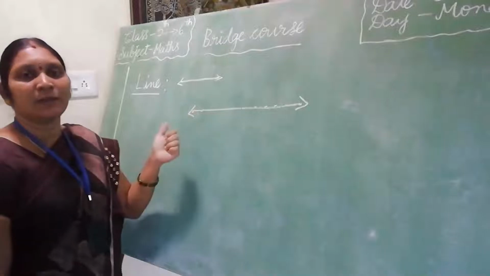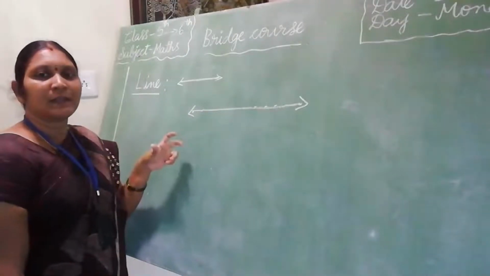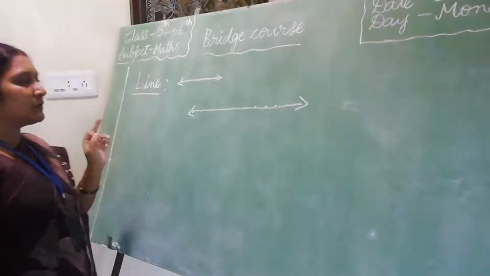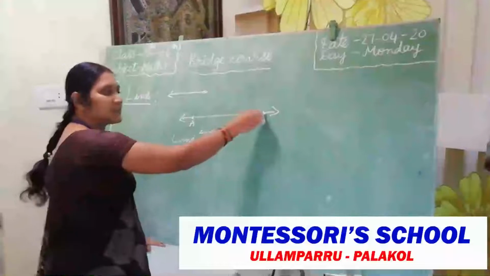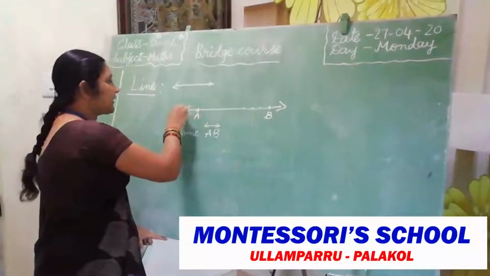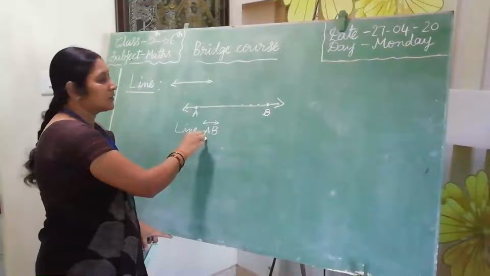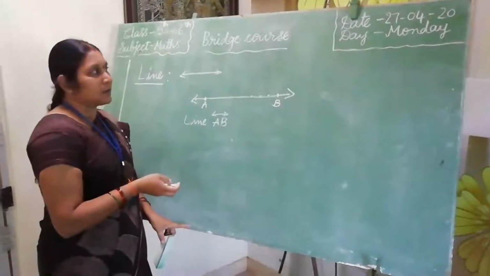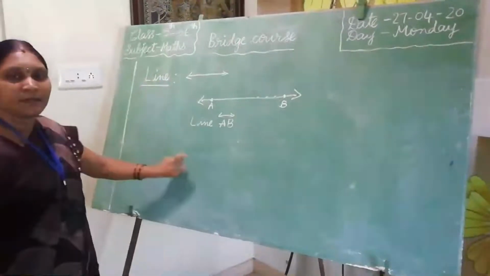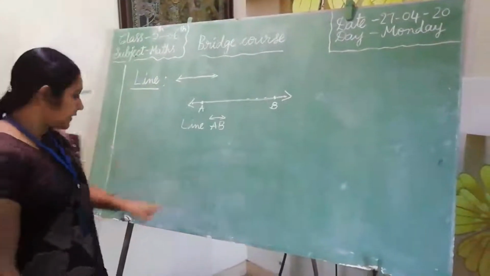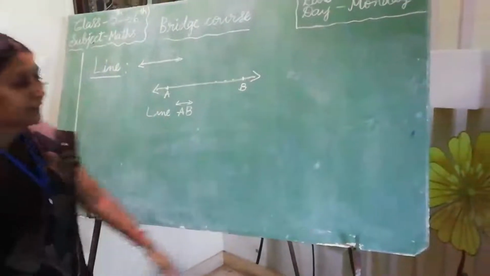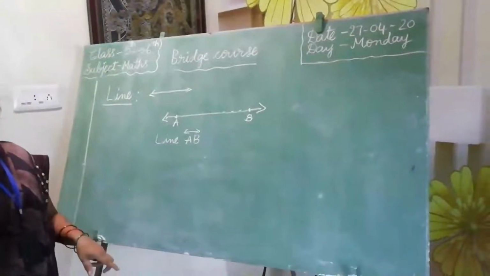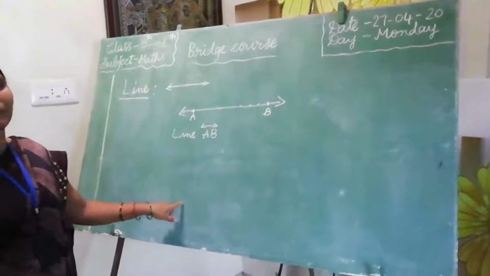Can we measure the length of a line? No, we cannot measure the length of a line because it does not have a definite length. For example, see this board. What is this? This is a line. It can move in the right direction and left direction. It has no endpoints. So we cannot measure the length of a line. See this board. Can we measure the length of the board? Yes. Here the board has 2 endpoints, a starting point and an end point. So we can measure the length of the board.